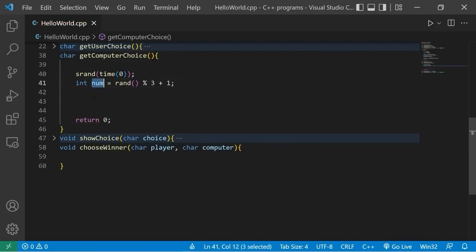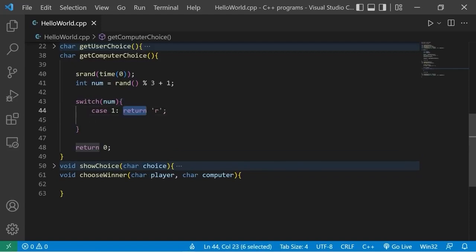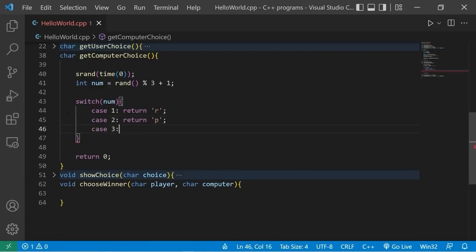We'll examine this number against matching cases. Switch. We're examining our num. The first case will be the number 1. If our random number is 1, let's return the character R. Since we're returning a value, we don't necessarily need to add that break statement. We're already breaking when we return, so we can omit this. Case 2, return the character P for paper. Case 3, return S for scissors. Okay, we can close out of the getComputerChoice function.